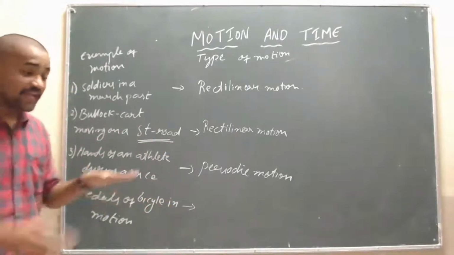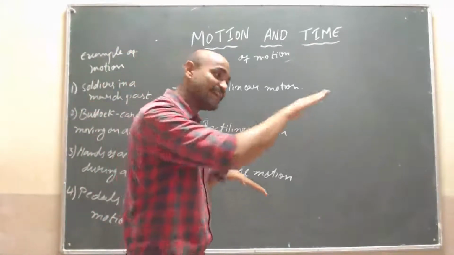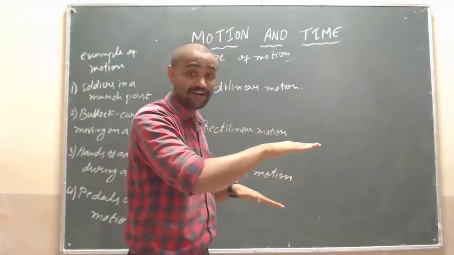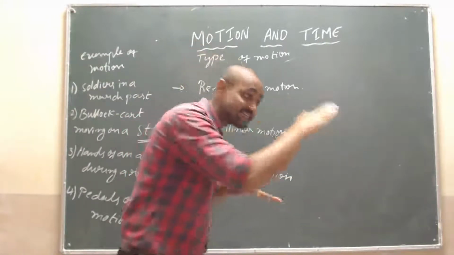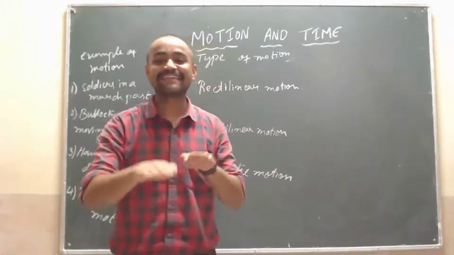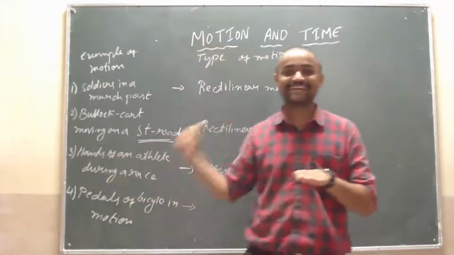Isn't it? Suppose the pedal moves only one round. If it moves in only one round, then it is called circular. If it moves continuously, then we will call it a periodic motion.